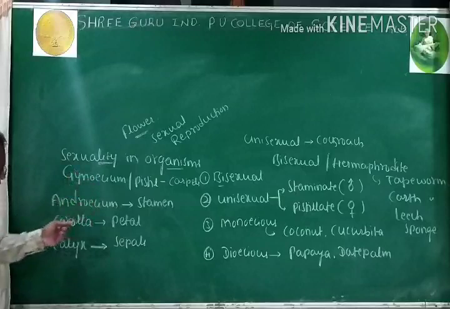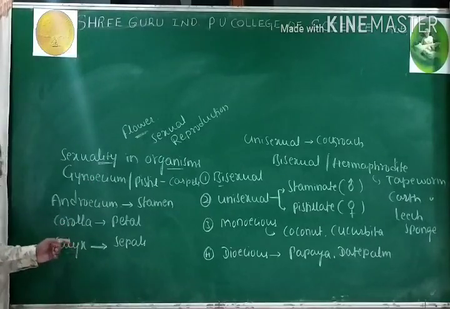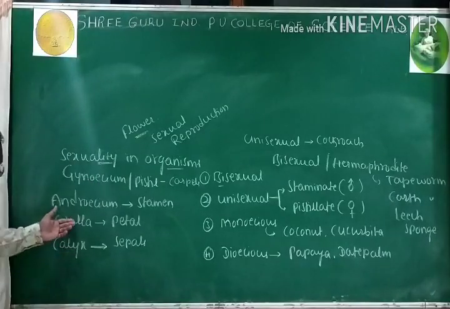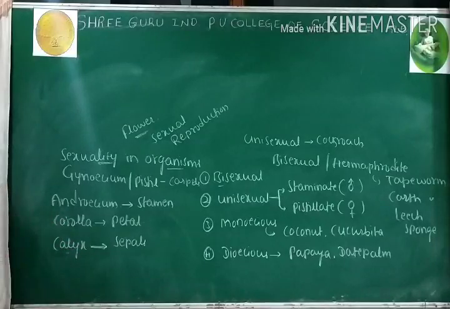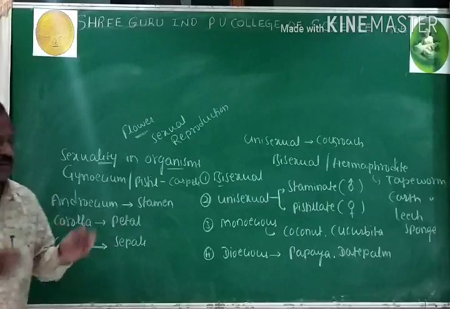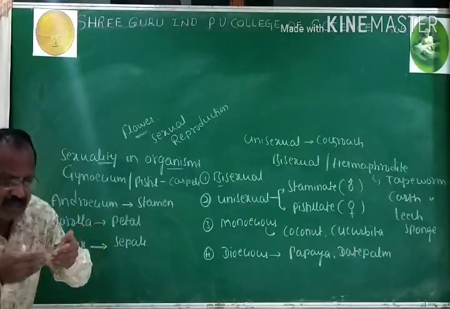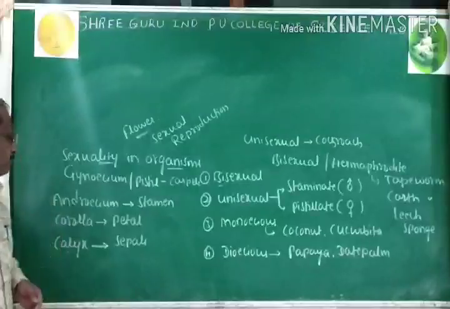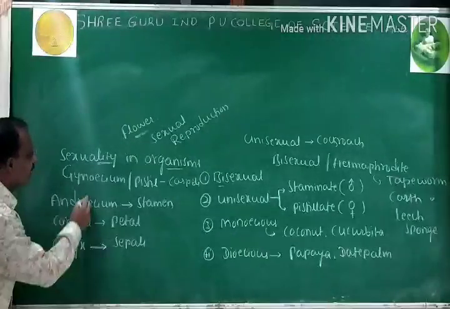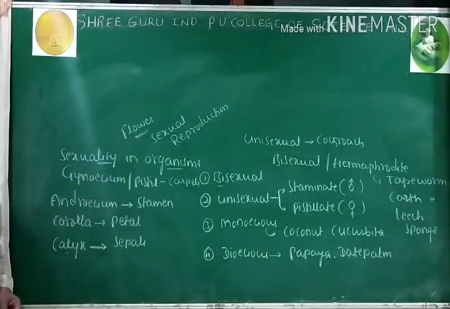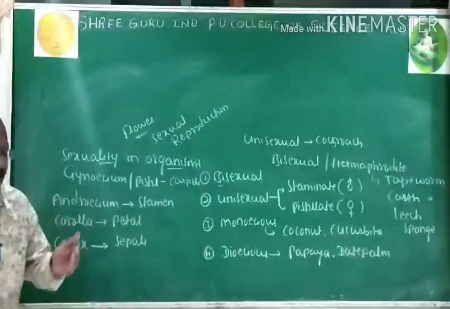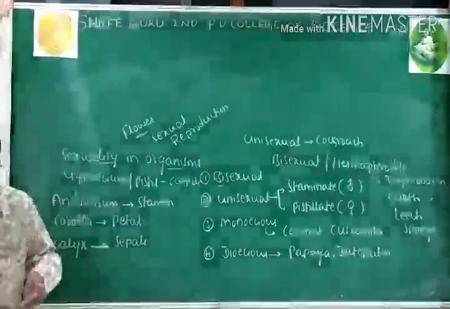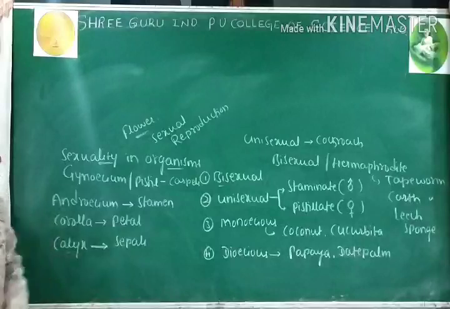Out of the four floral whorls, the lower two are called non-essential floral whorls because they are not directly involved in sexual reproduction, whereas androecium and gynoecium are called essential whorls because they are directly involved in sexual reproduction.